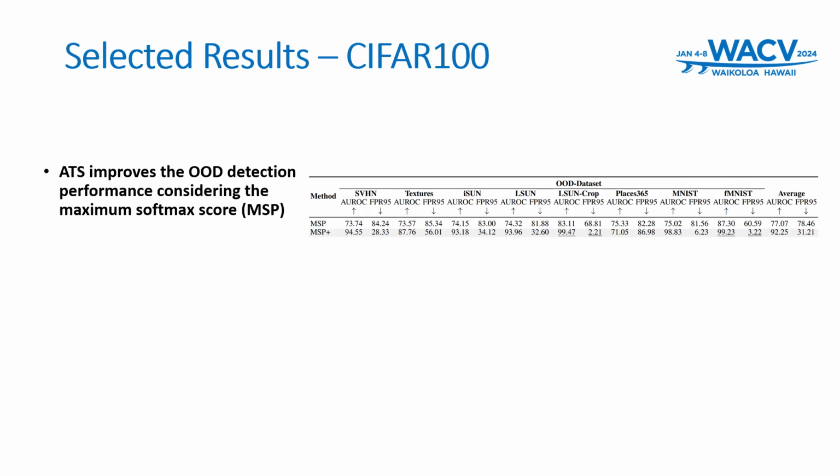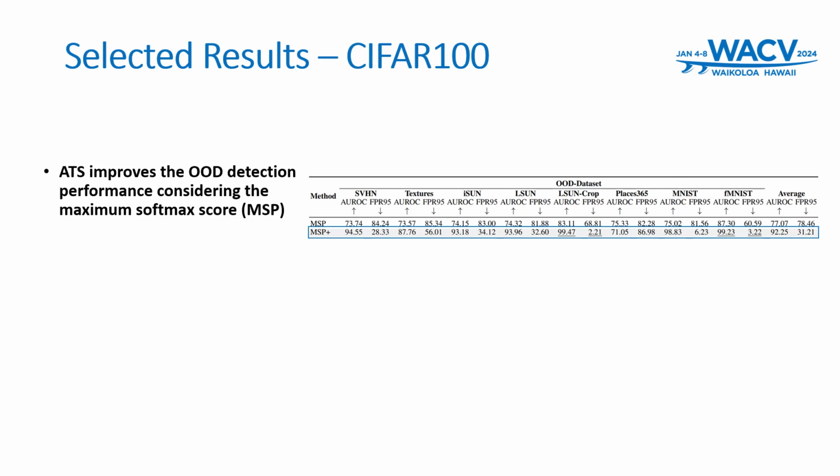Our adaptive temperature scaling approach was extensively tested on various in-distribution and out-of-distribution datasets. Here we show selected results of a ResNet 18 trained on CIFAR-100. Using maximum softmax probability alongside adaptive temperature scaling, we observed enhanced out-of-distribution detection in 7 out of 8 out-of-distribution datasets. We significantly lower the average false positive rate by roughly 47%.